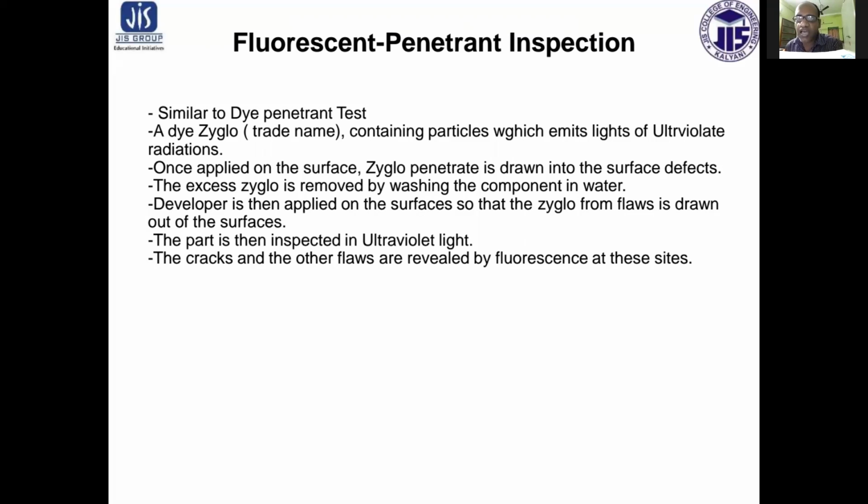The excess Zyglo is removed by washing the components in water. Then developer is applied on the surfaces so that the Zyglo from the flaws is drawn out of the surfaces. The part is then inspected in ultraviolet light. The cracks and other flaws are revealed by fluorescence at this site.